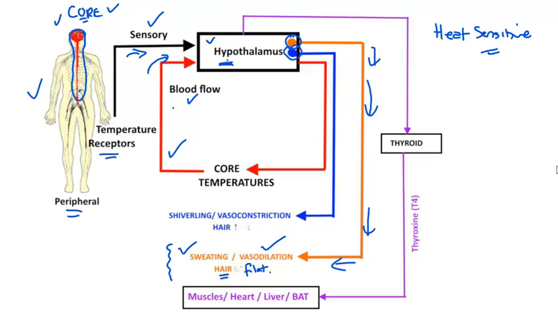And so these are known, of course, correspondingly as the cold sensitive centers of the hypothalamus. And the nerve output from the cold centers will bring about shivering. So that's muscle contraction generating heat from respiration, vasoconstriction in the peripheral system, preventing any further heat loss, and the hair will rise on our skin, trapping a boundary layer of heat, which will reduce the gradient for heat loss.